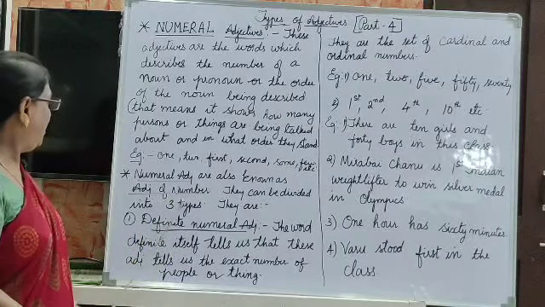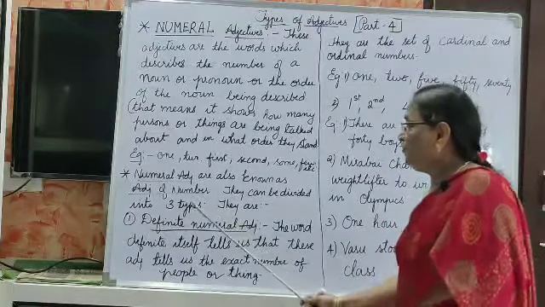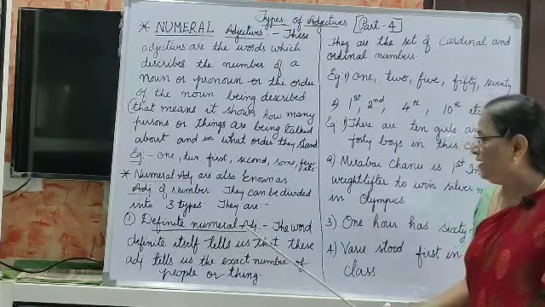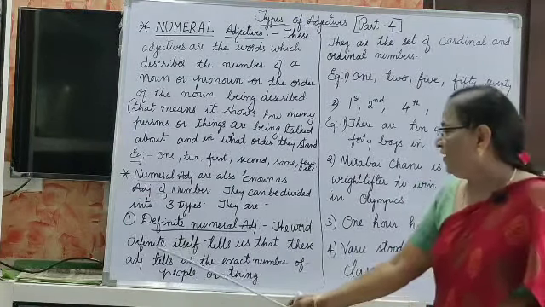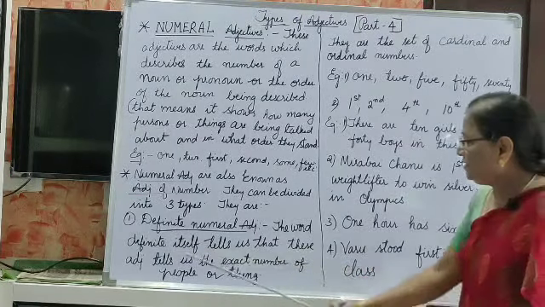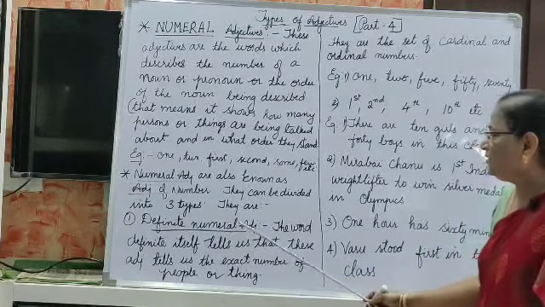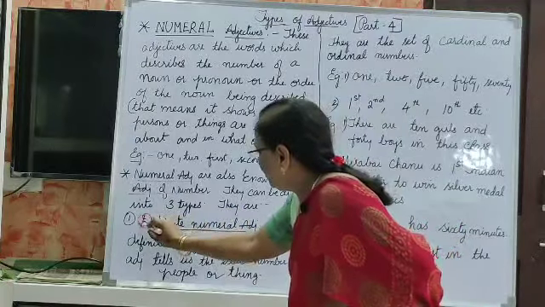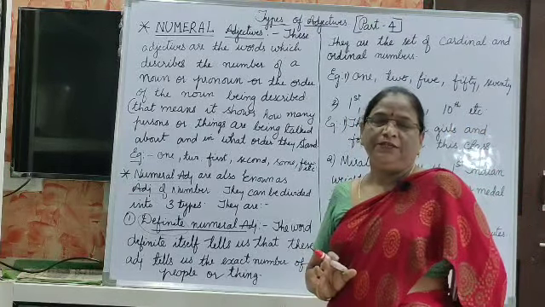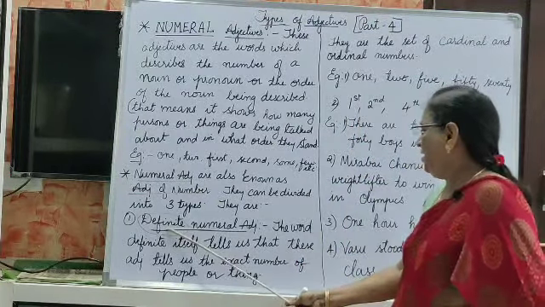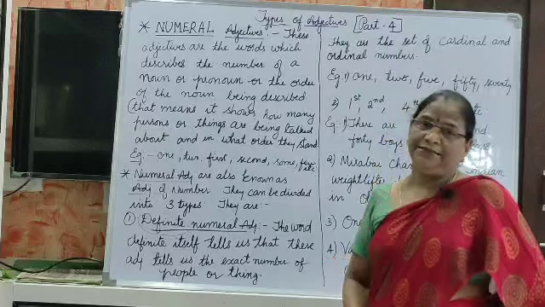They can be divided into three types. The first one is the definite numeral adjective. Let us see what a definite numeral adjective is. The word definite itself tells us that this adjective tells us the exact number of people or things. The number is exact.